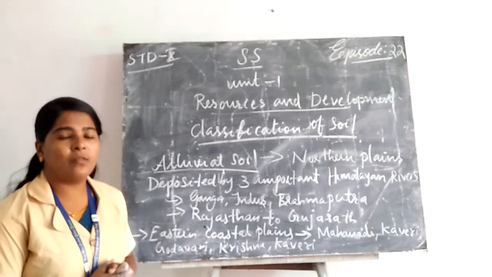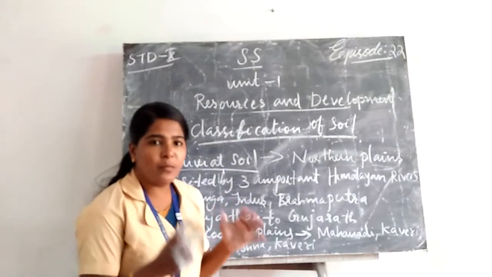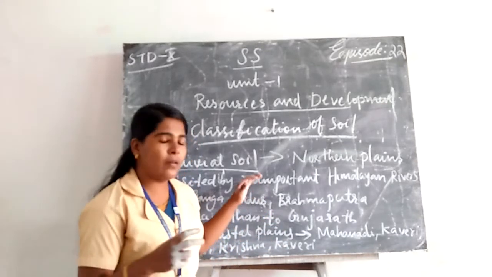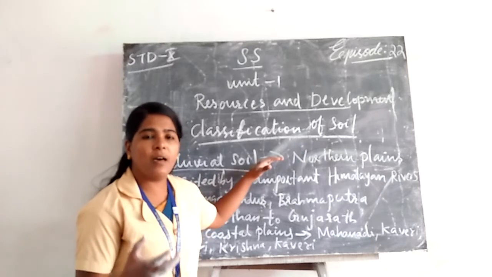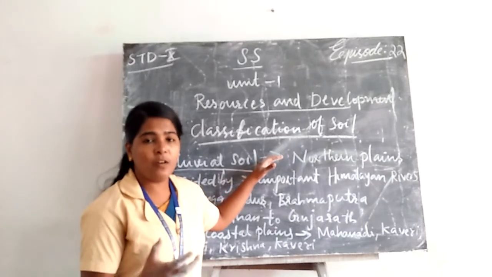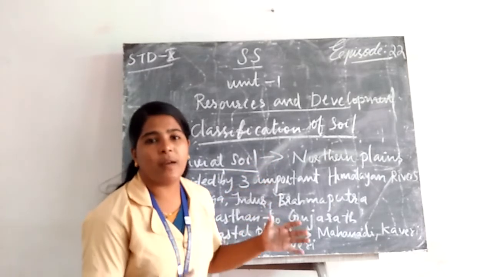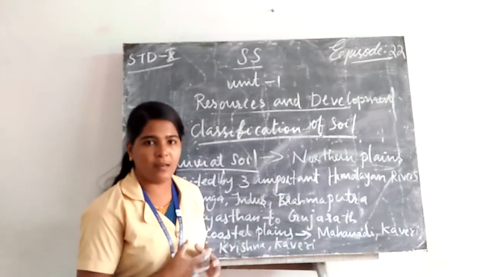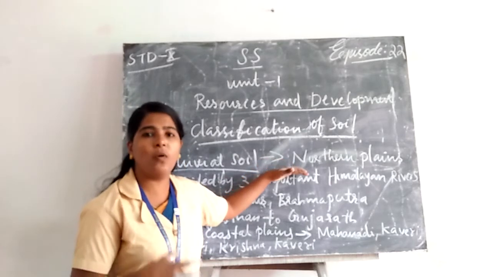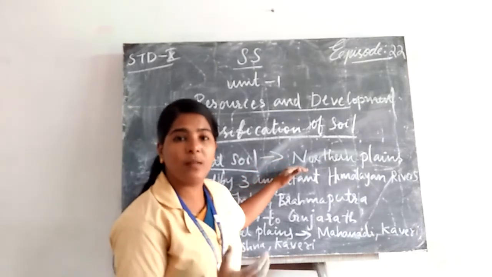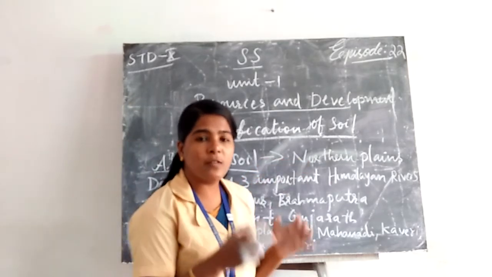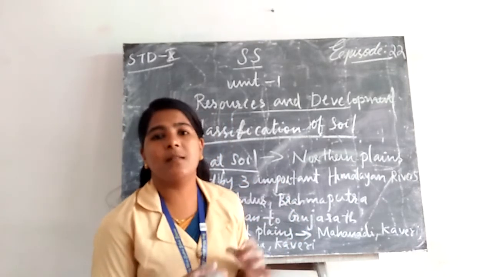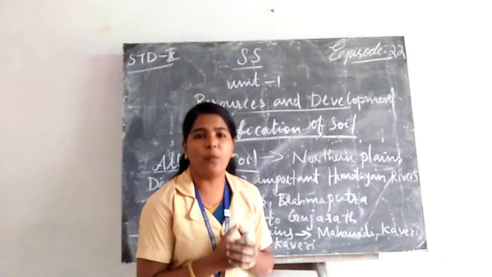Do you understand the main feature of alluvial soil? First, when we explain the importance of alluvial soil, we ask where it is located, or in which location we can see more alluvial soil. We can see more alluvial deposition in the northern plains. In lower classes, we already learned the reasons why the northern plains were thickly populated.